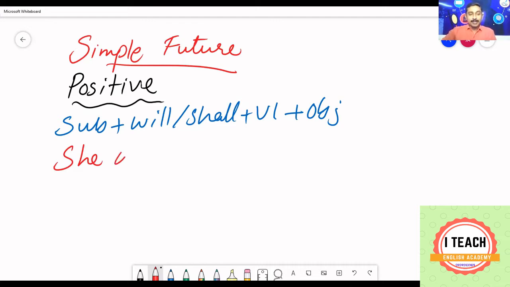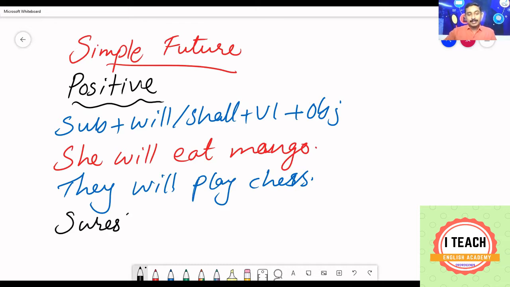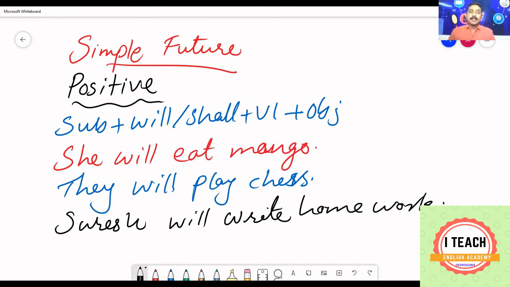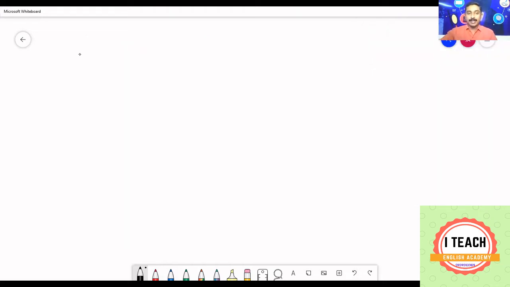So let us write, she will. After writing the auxiliary verb will, we should write the V1 form. She will eat mango. Or another example, they will play chess. Suresh will write homework. This is how we create a positive structure under simple future tense. Simple future tense is used to refer to an action that will happen at a future time.